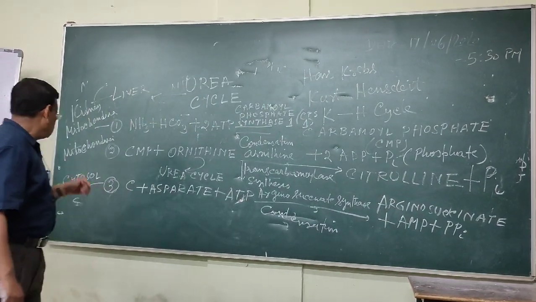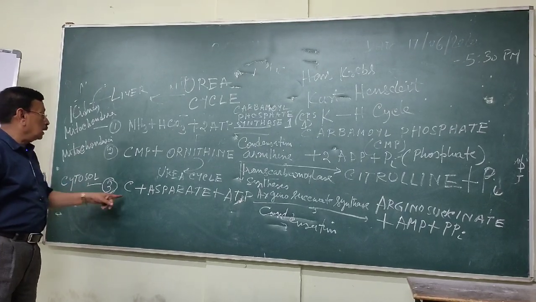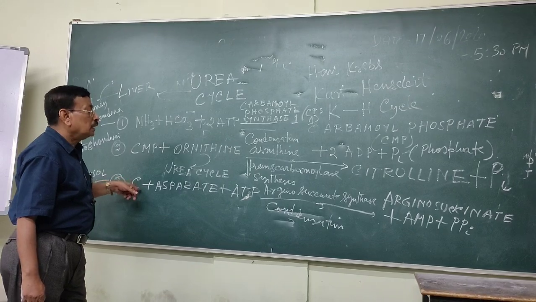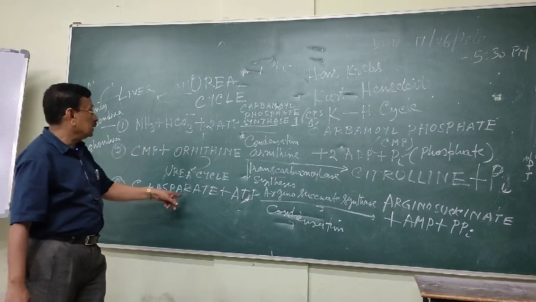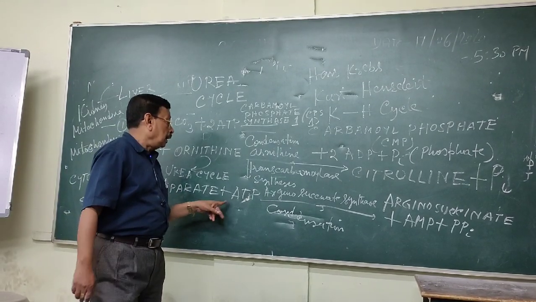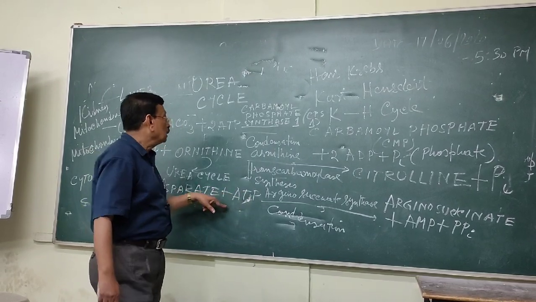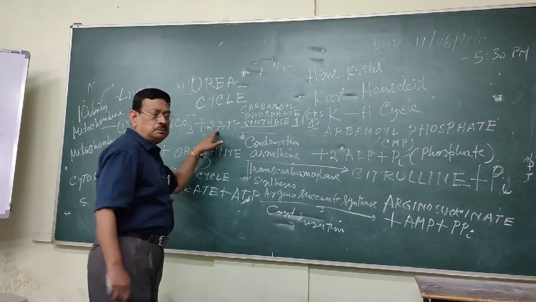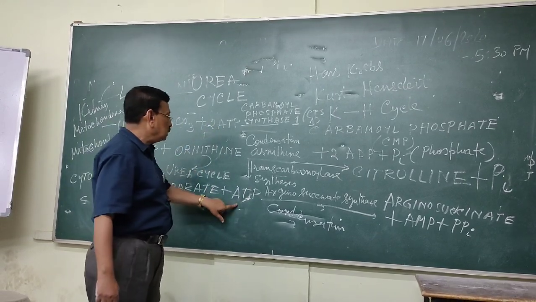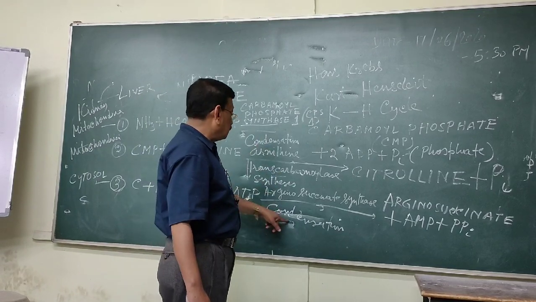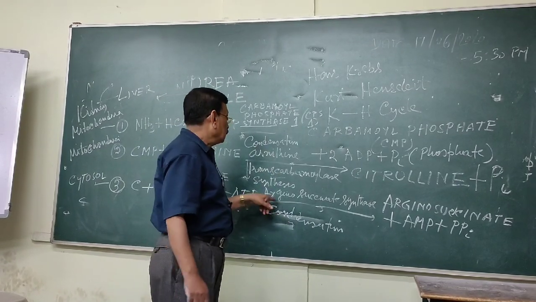The third stage occurs in the cytosol. Here the citrulline reacts with the aspartate and ATP, 1 ATP is consumed. So in the first stage 2 ATP are consumed. In the third stage 1 ATP is consumed. And the process here is condensation.